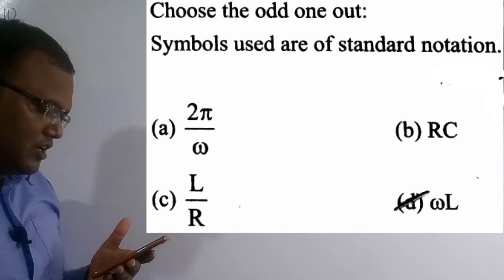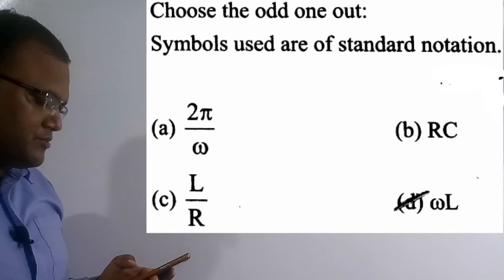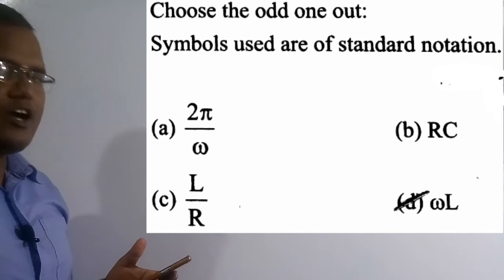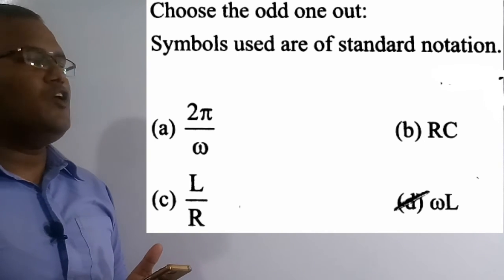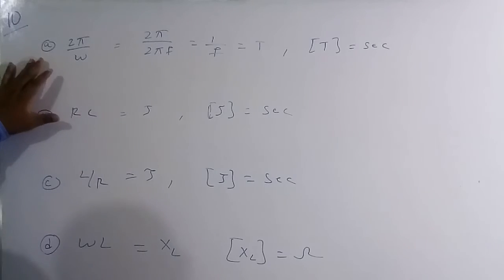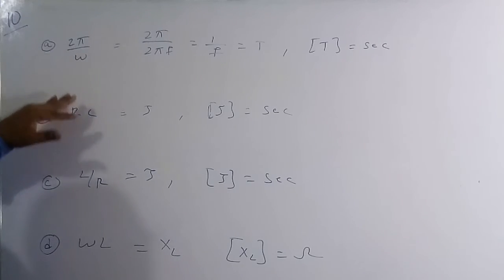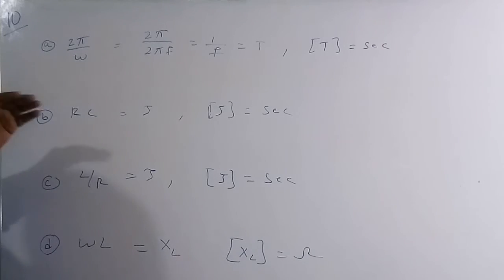So this is the last question of this lecture. See the question here: choose the odd one out, symbols used are of direct notation. Out of these four options, we have to choose which is the odd one out. Option D, omega L, is the correct solution of this question. So let's solve this numerical. The four options given are 2 pi by omega, RC, L by R and omega L.